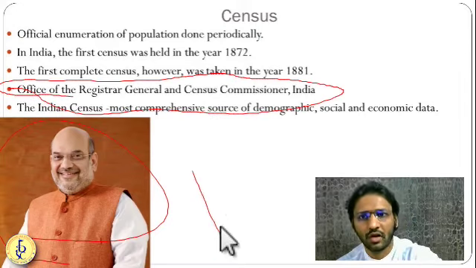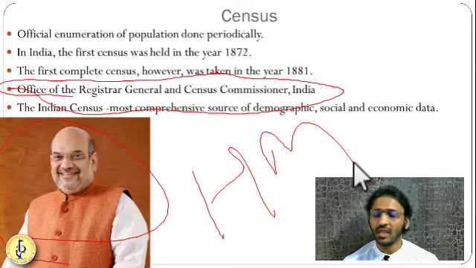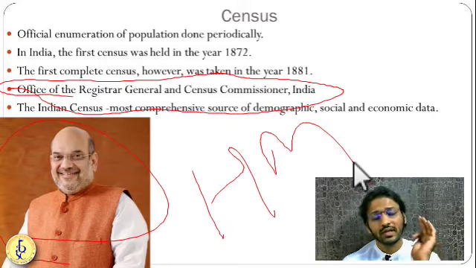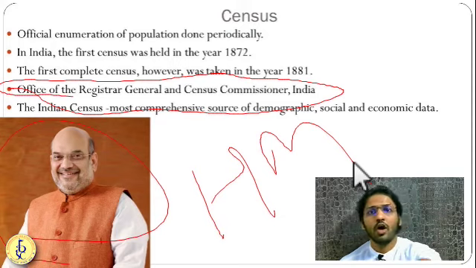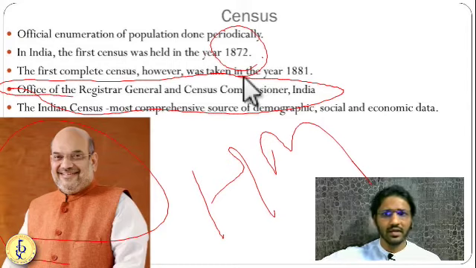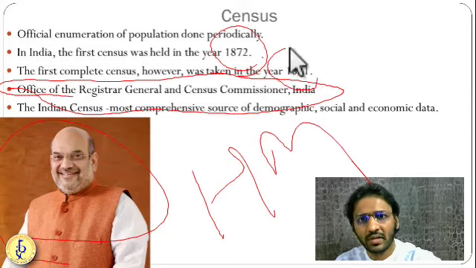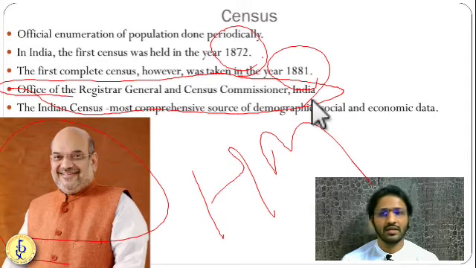So this Home Ministry and Office of Registrar General and Census Commissioner, they conduct the census after every 10 years. But actually, the practice of conducting a census started even before independence, during the time of the British. Almost 1817, the first census took place. Then the census was discontinued. Then in 1881, the second census took place, and after that, the decadal census started. So from 1881, regularly we are taking the census, and the Home Ministry, Registrar General and Census Commissioner take this